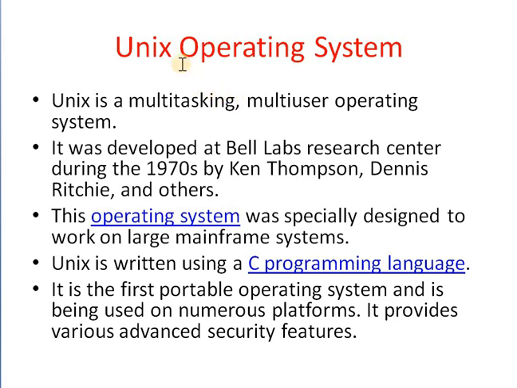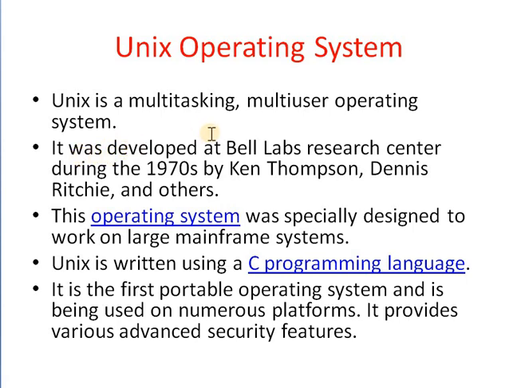Let us see what the Unix operating system is. Unix is a multitasking, multi-user operating system. Unix performs a number of tasks simultaneously, like parallel processing. This multitasking pattern is followed by the Unix operating system.